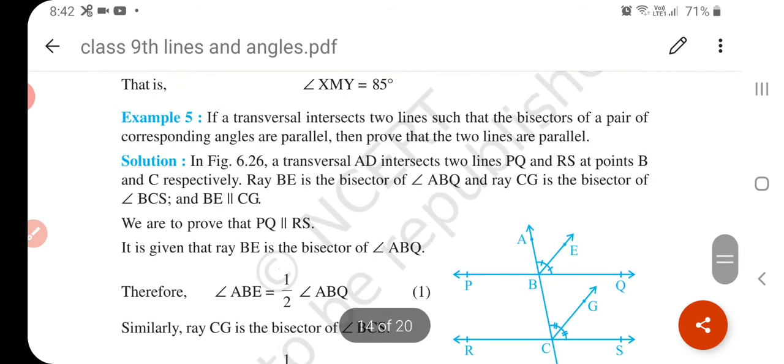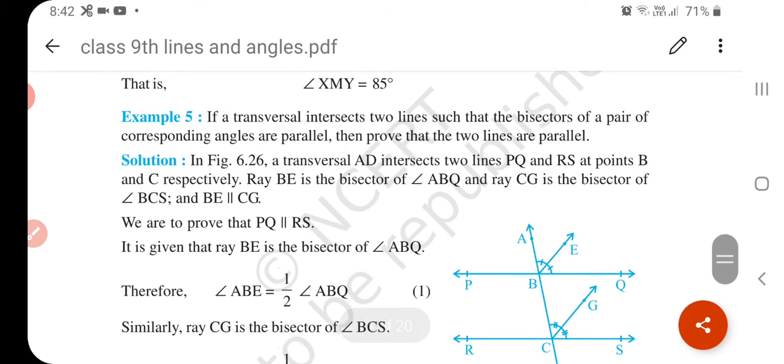AD intersects the two lines PQ and RS at points B and C respectively. Ray BE is the bisector of angle ABQ.